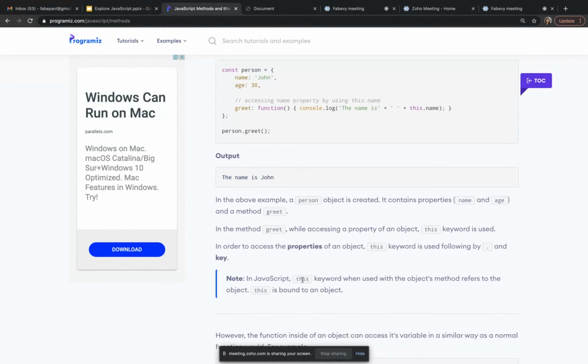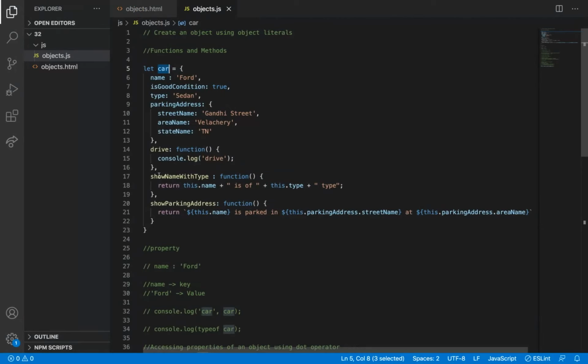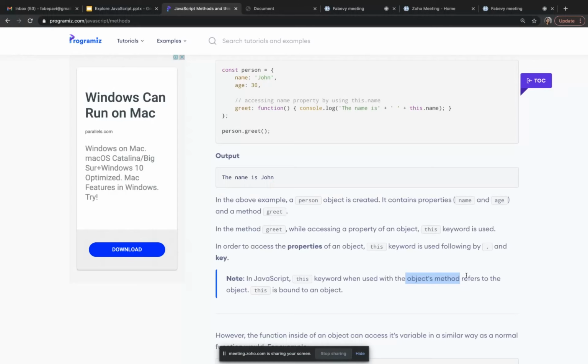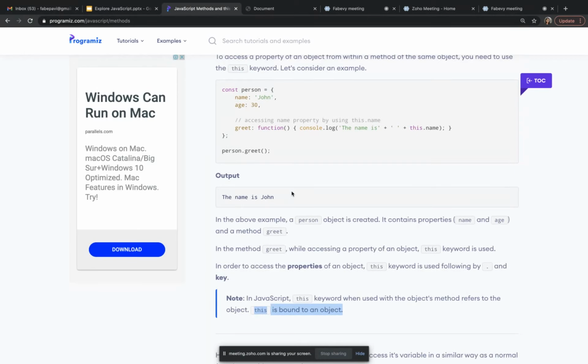See, in JavaScript, this keyword, when used with an object's method, because this is the object's method, refers to the object. So it is going to refer to nothing but the object. Okay, refers to the object, and this is bound to an object. So it is inside the object, so it is bound to the object.